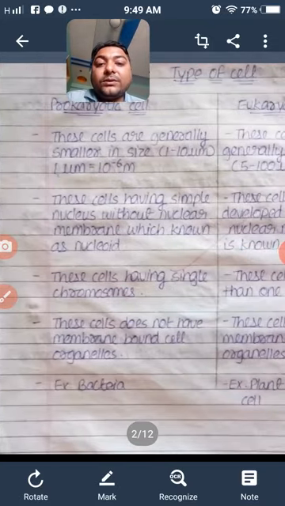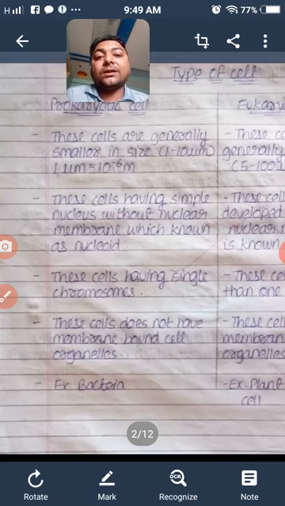Okay, and the fourth difference between prokaryotic and eukaryotic cells: prokaryotic cells do not have membrane bound cell organelles. Now what is a membrane bound cell organelle? In a cell, the organelles are the parts present inside the cytoplasm.